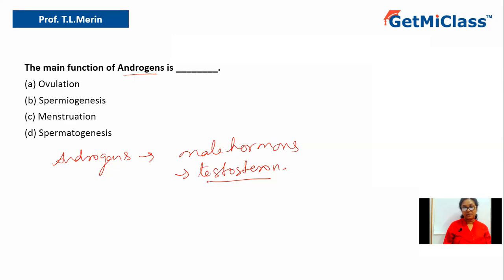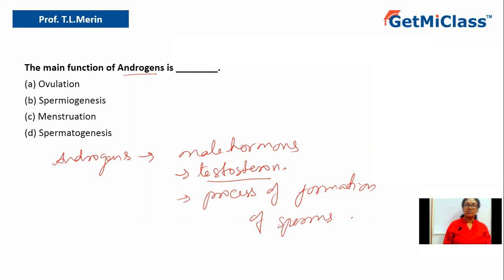Since testosterone is a male hormone, of course, these are involved in the process of formation of sperms. What are sperms? Sperms are nothing but the male gamete. So that is the importance of testosterone, as well as the sexual maturity of the male. So let us see.